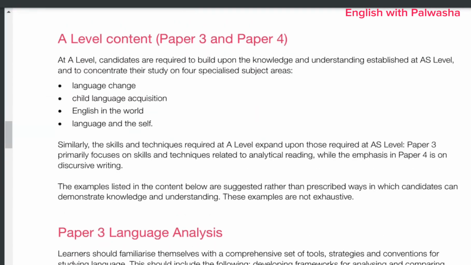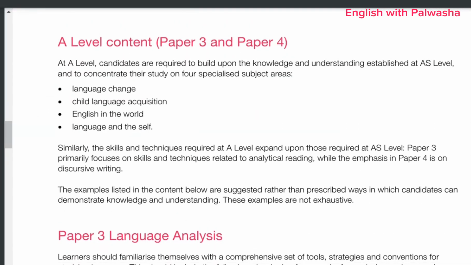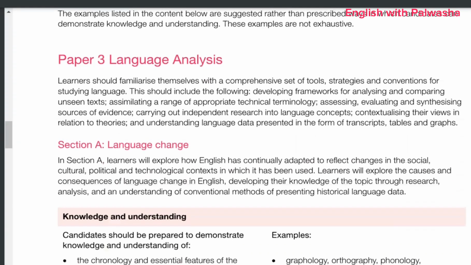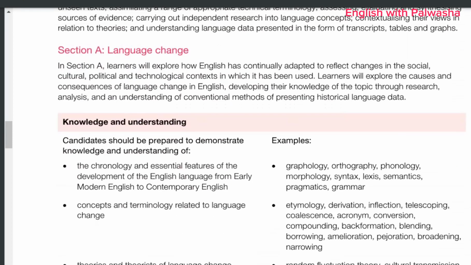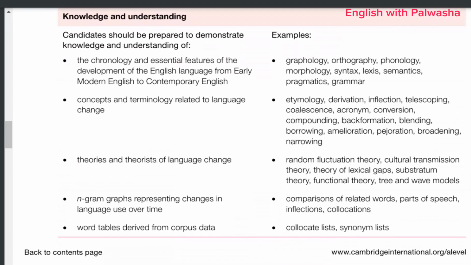Then these are the four topics: language change, child language acquisition, English in the world, and language in the self. These four things come under Papers 3 and 4, right? Paper 3 is the language analysis. All right, this section is language change.